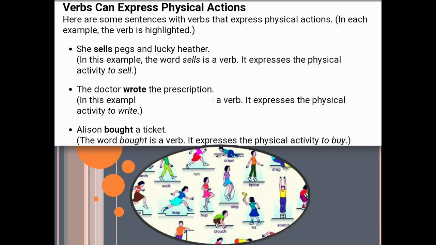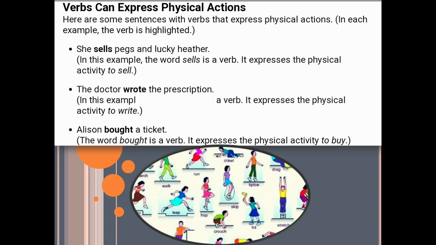Verbs can express physical actions. Here are some sentences with verbs that express physical actions. For example, she sails packs. In this example, the word sails is a verb. It expresses the physical activity to sail.